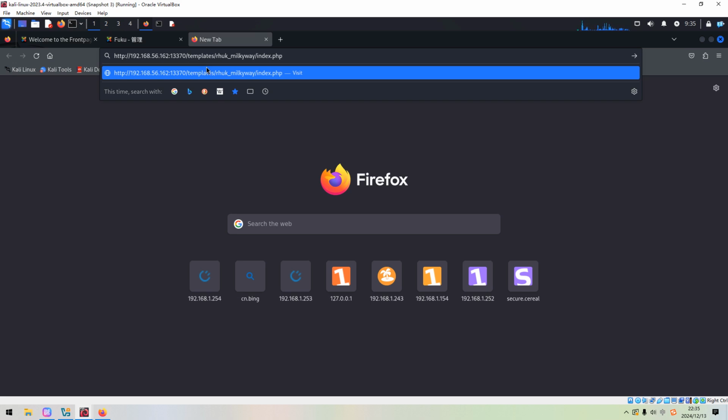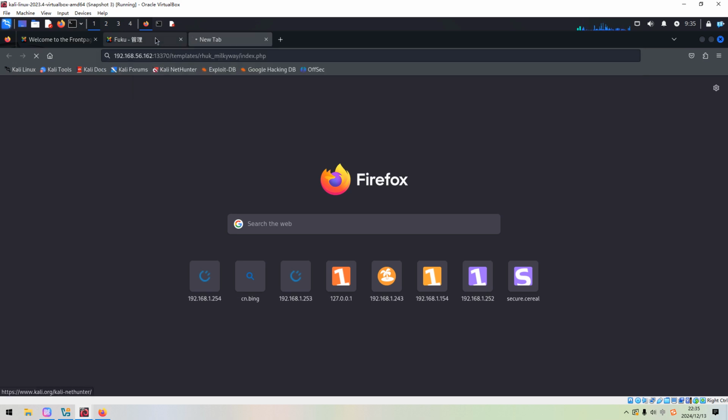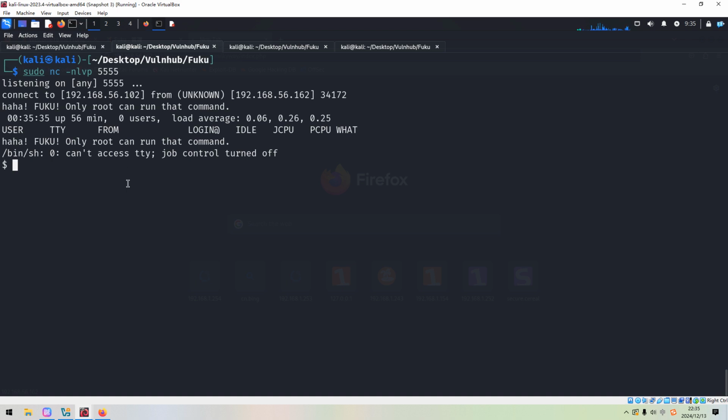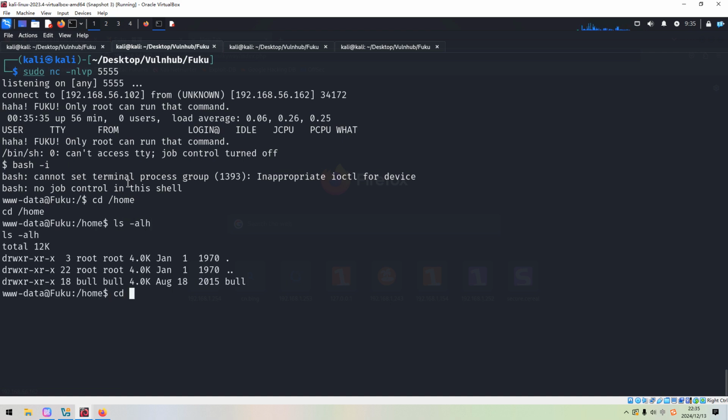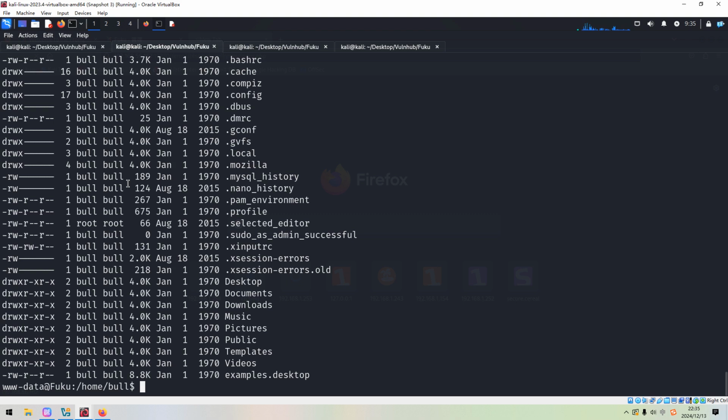Okay, press enter. It looks like it's working. And now we can do some local enumeration. Just one user and nothing here.